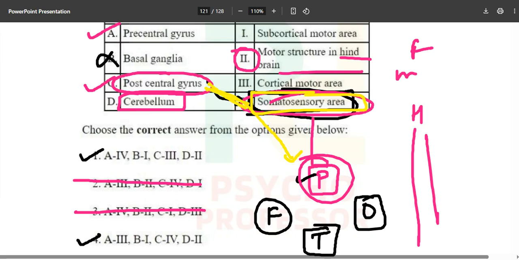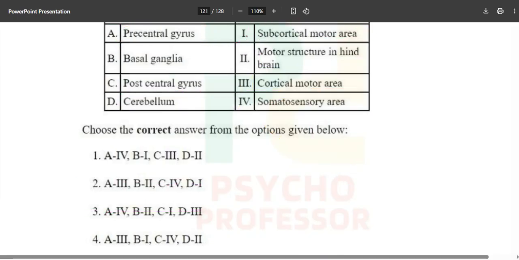Now where is the precentral gyrus located? It is located in the cortical motor area. And where is basal ganglia located? It is for the subcortical motor area. Now we will just identify where all these are located.